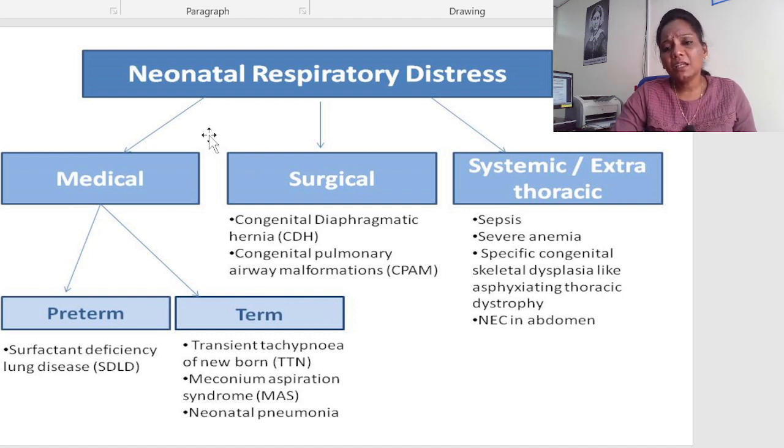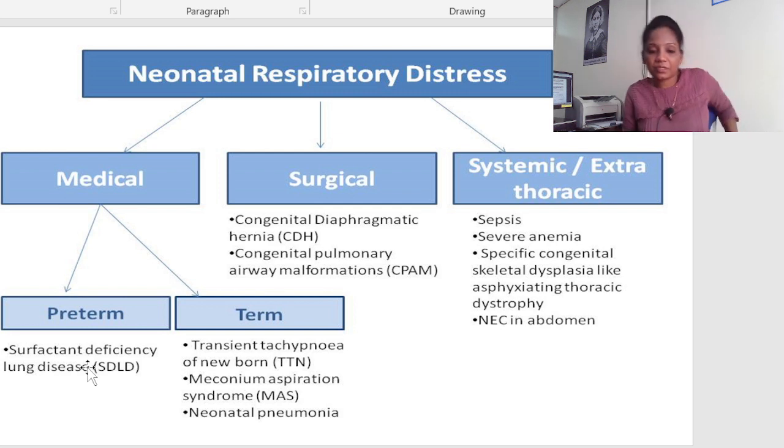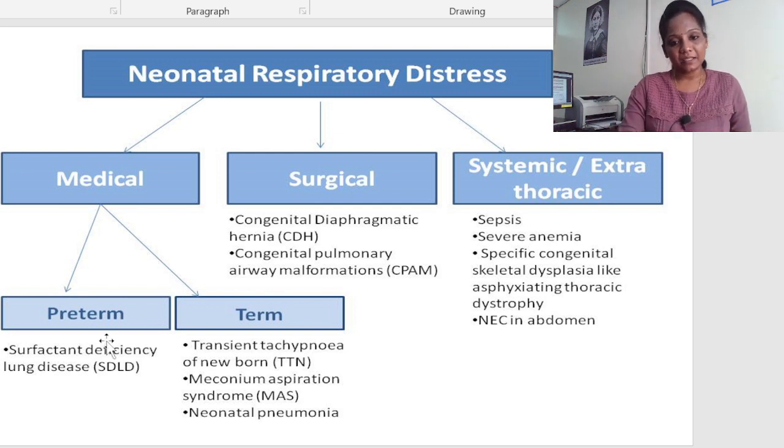There are different kinds of causes that can lead to respiratory distress syndrome. In neonates, the major causes are medical: preterm babies or term babies. In preterm babies, the main problem is surfactant deficiency lung disease, because the lung maturity and parenchyma have not developed properly. In term babies, there is a chance of transient tachypnea of newborn, TTN, meconium aspiration syndrome, MAS, and neonatal pneumonia.